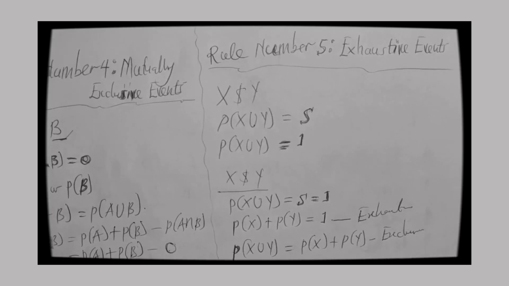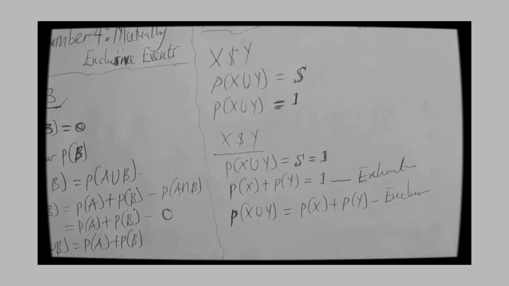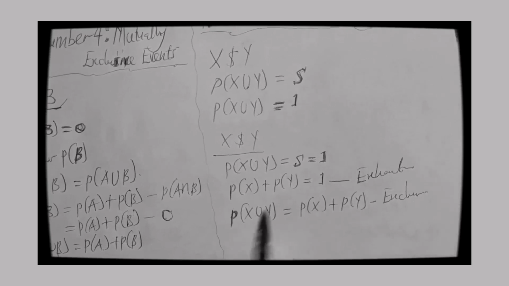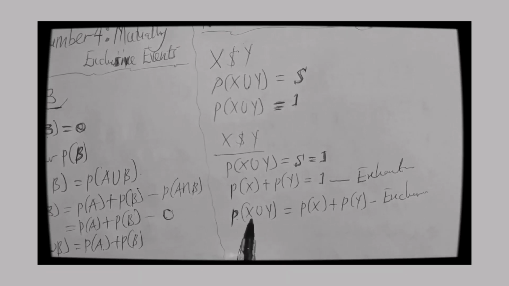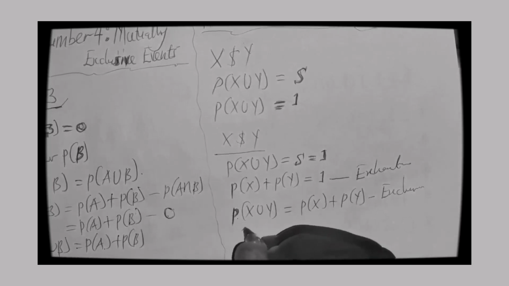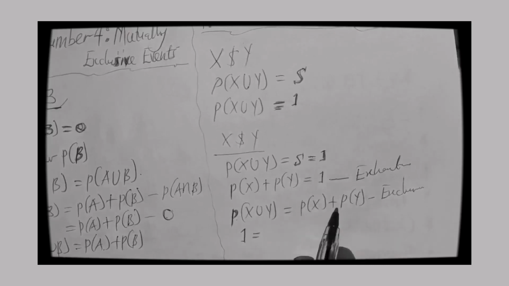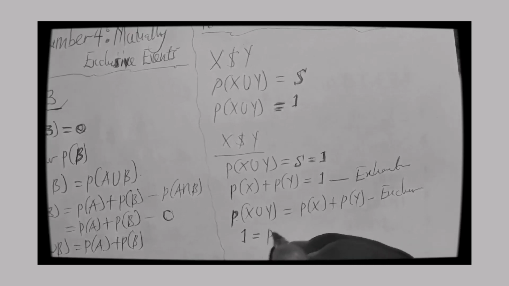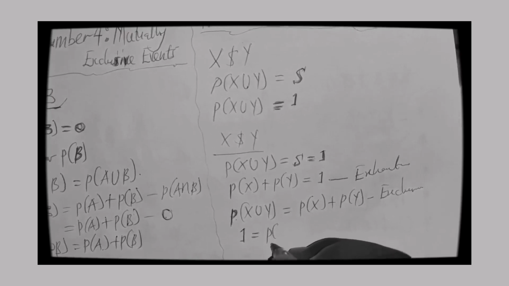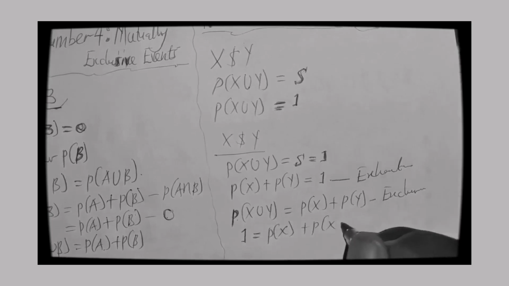Okay, so once you get this information, you can clearly see that therefore we have x union y is the same thing as this 1. So we can conclude that therefore 1 can be equal to, I want to take this and link with this, probability of x plus probability of y.